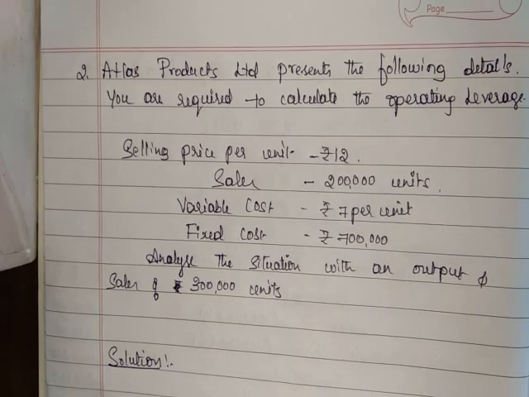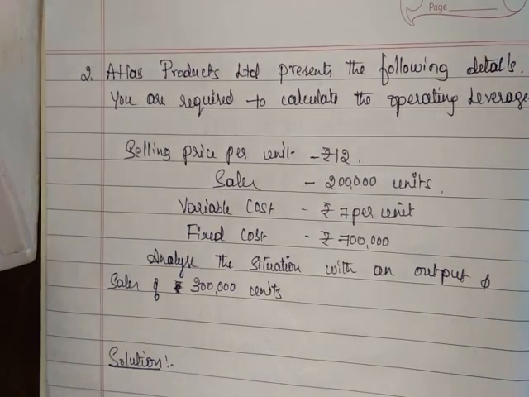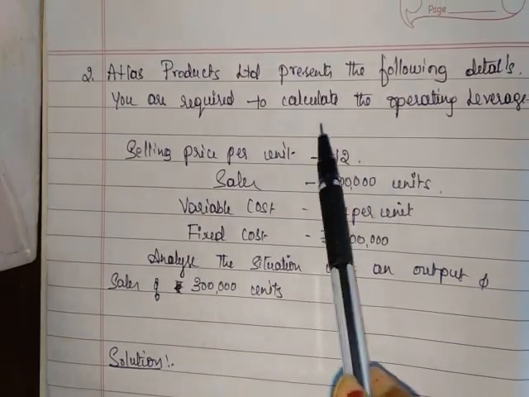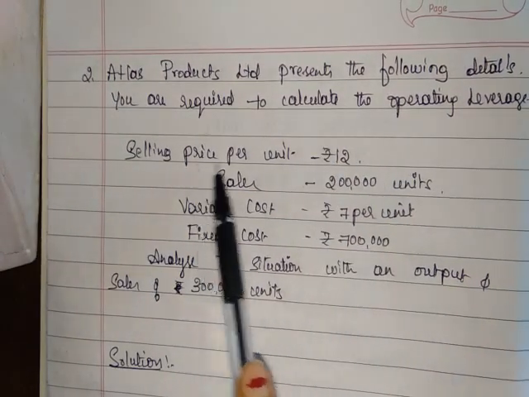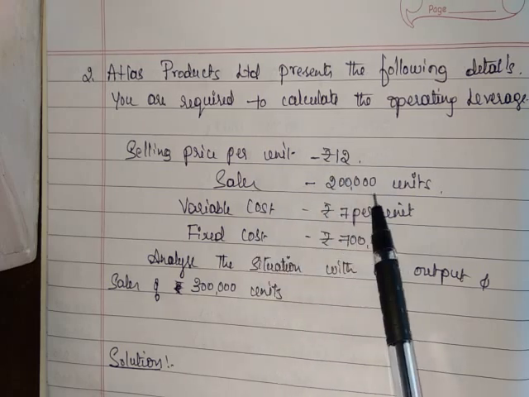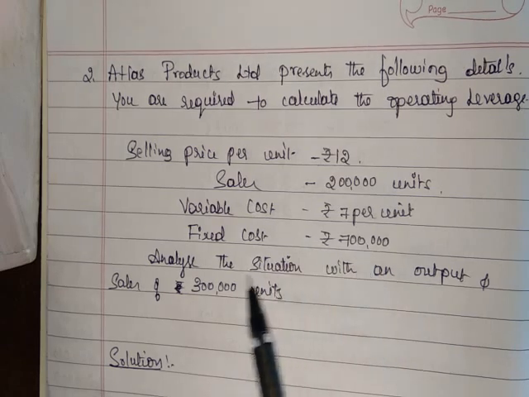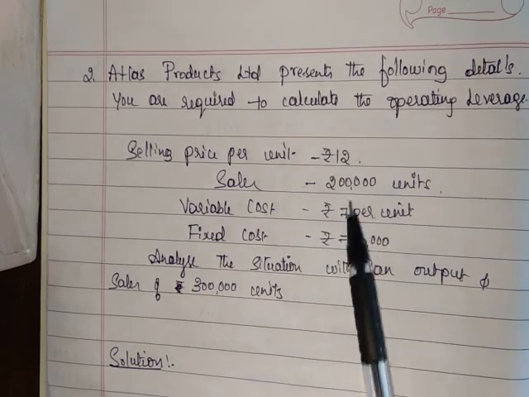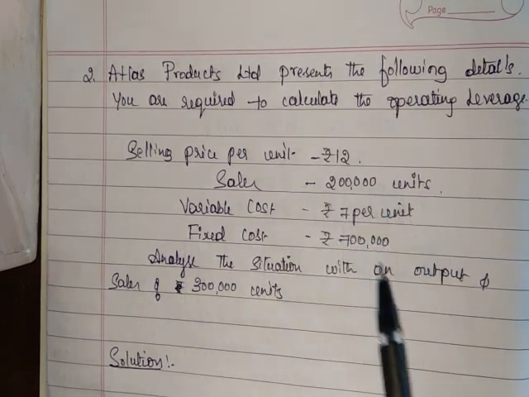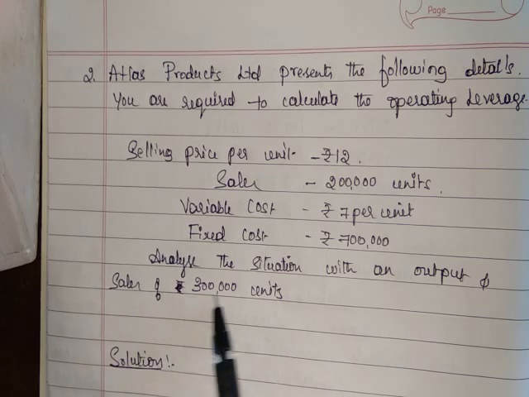Here is the second problem. Atlas Product Limited presents the following details. You are required to calculate operating leverage. Selling price per unit rupees 12, sales 2 lakh units, variable cost rupees 7 per unit, fixed cost rupees 7 lakh. Analyze the situation with an output, that means analyze the situation for 2 lakh units and sales of 3 lakh units.